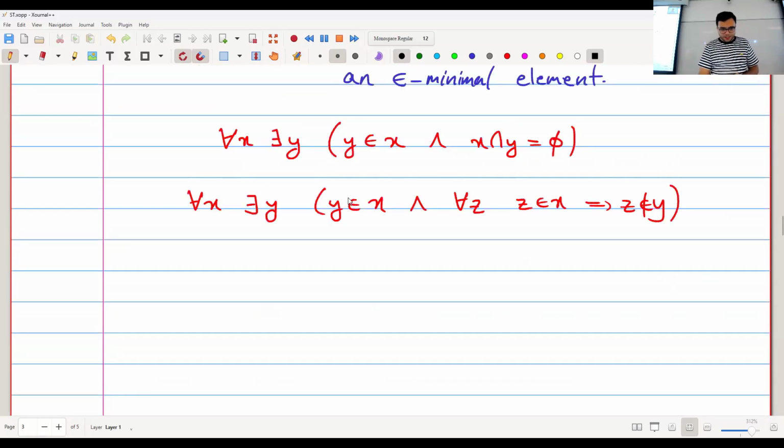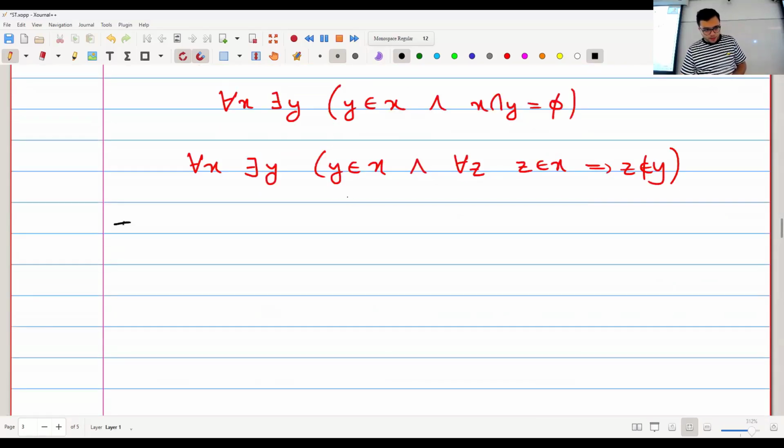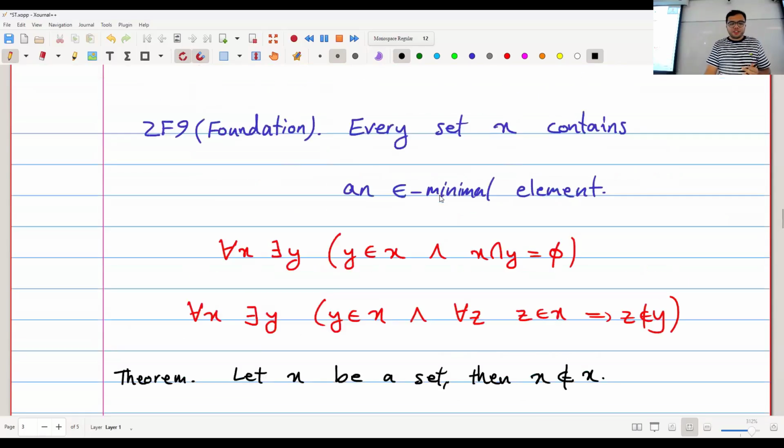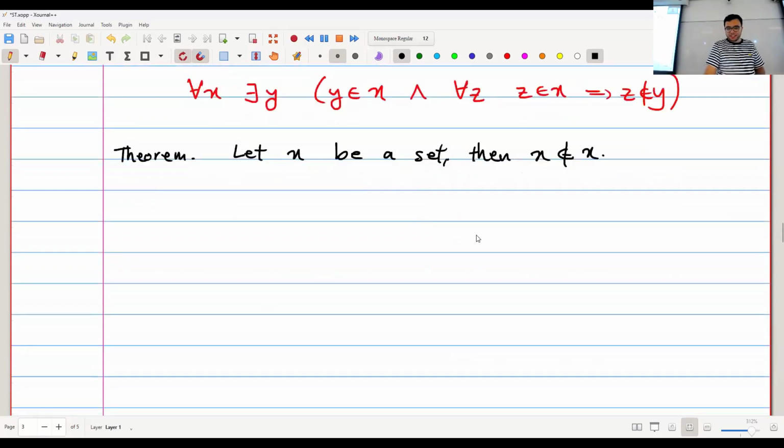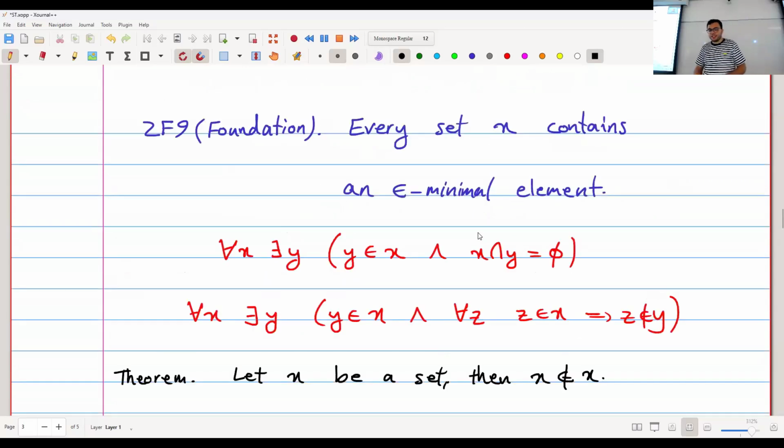And actually, let me just write it here because this is the last axiom I want to talk about today. So I want to say, let X be a set. Then X is not a member of X. Again, one of the reasons we have this axiom is to stop having stupid sets like this, sets that are members of themselves. Right? So why is this the case? What's the problem if X is a member of X?